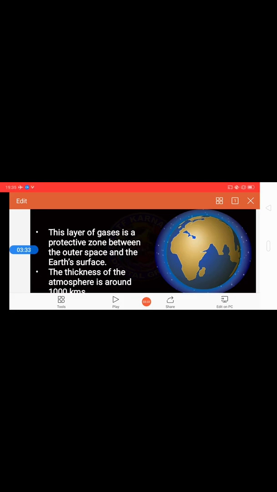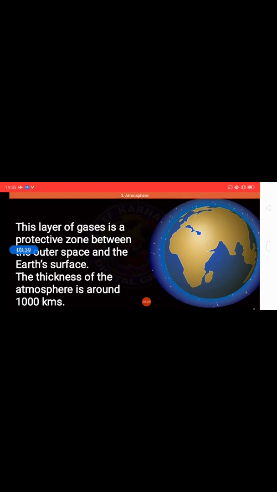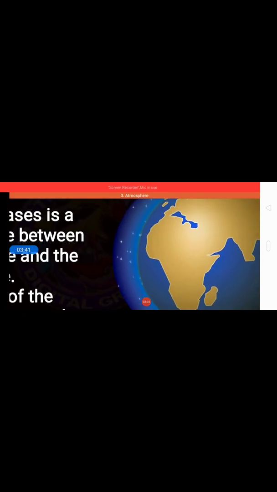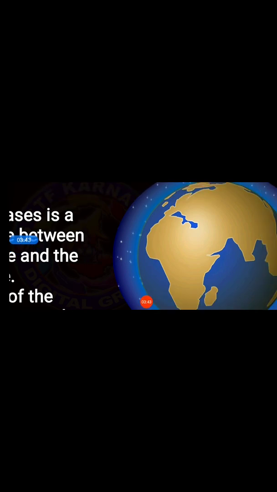The next point we have is that the thickness of atmosphere is around 1000 kilometers. As you can see on the screen, this is the thickness, students. As I said, this is nothing but atmosphere. The thickness of this atmosphere is around 1000 kilometers around the earth. Got it?